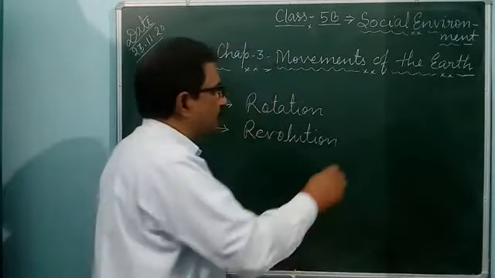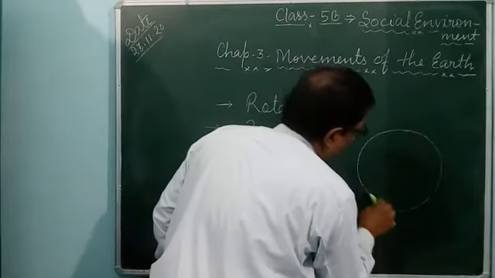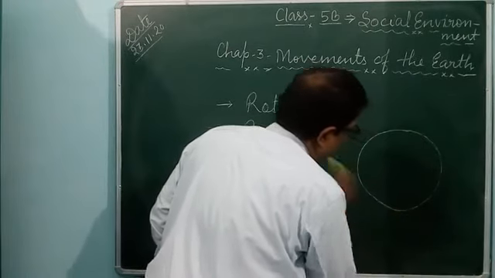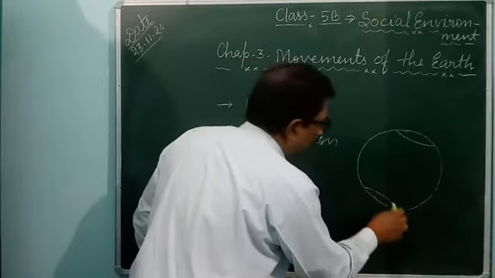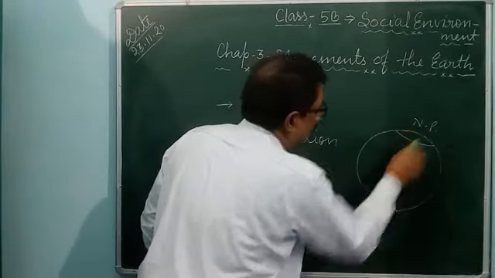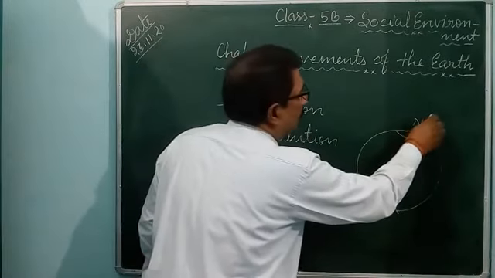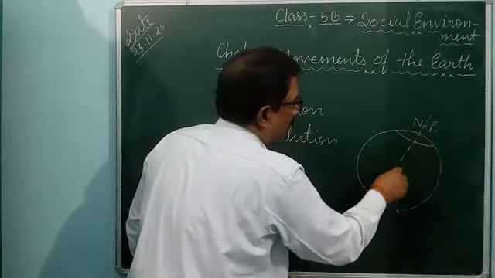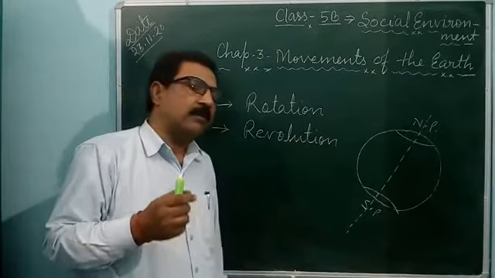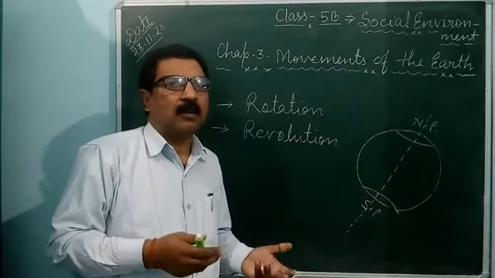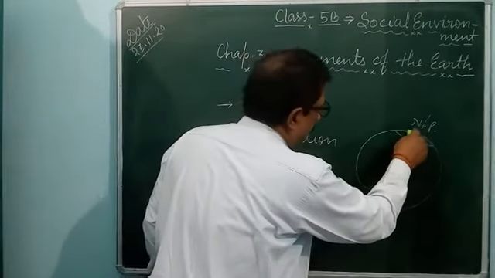Suppose this is Earth, a model of the globe. Basically, in Earth there are two poles, North Pole and South Pole. Imagine one axis. You know, our Earth is bent at 23 degrees on its axis. Like that, it should be there.